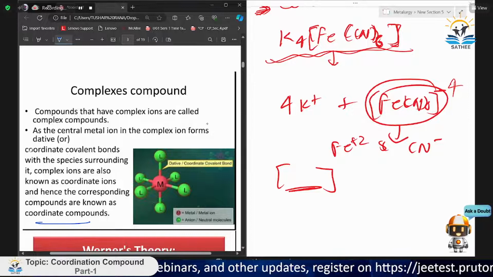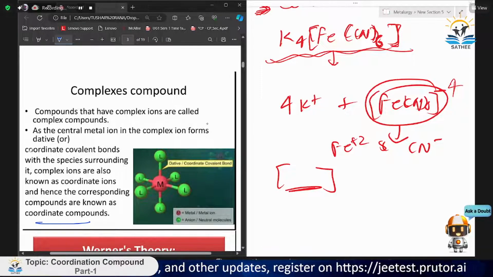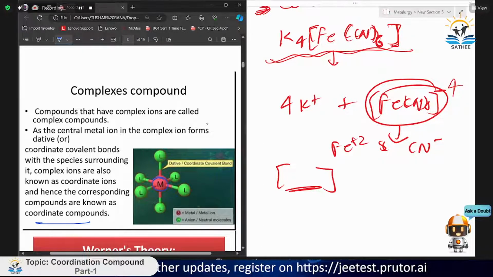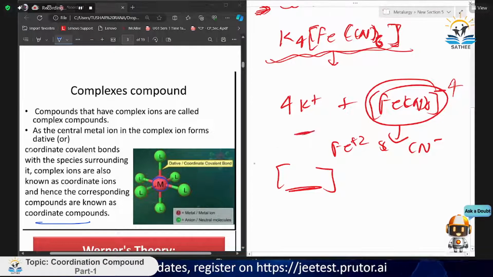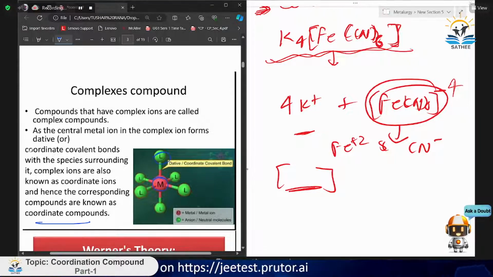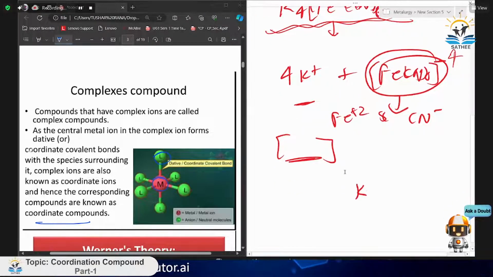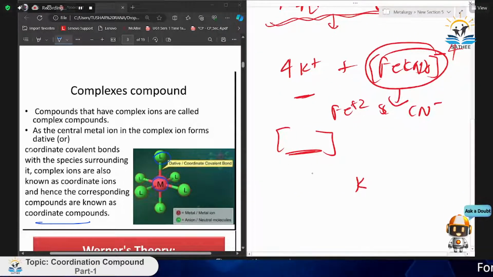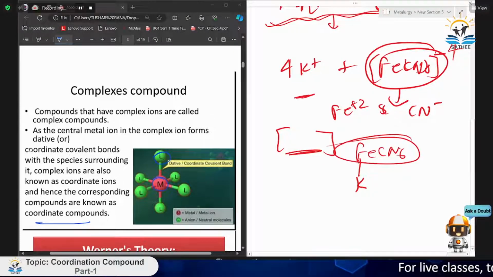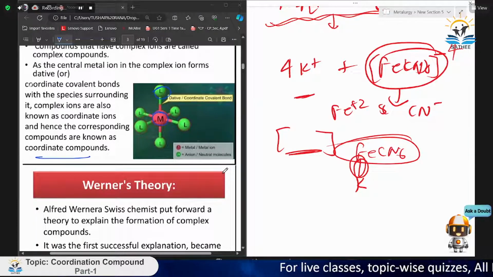See, in this diagram we have a metal ion. For example, here we take K as a metal ion, and this [Fe(CN)6]. If I make a diagram like this, this bond is the bond formed in coordination chemistry. So it is trying to say that.